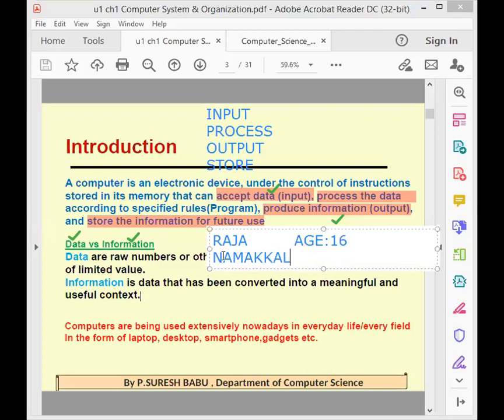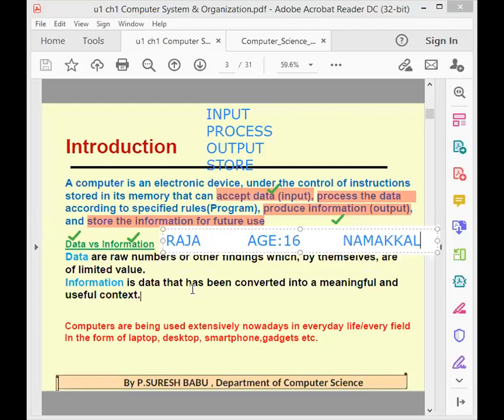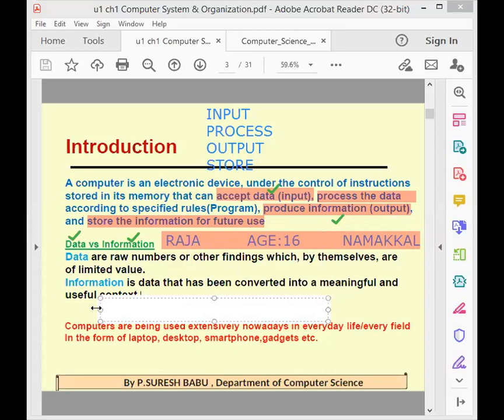What the computer does is get all the data, process it, and produce information. The individual things are called data. In isolation you cannot understand them. These are three different data. But if you make a sentence using these three data, that is called information.